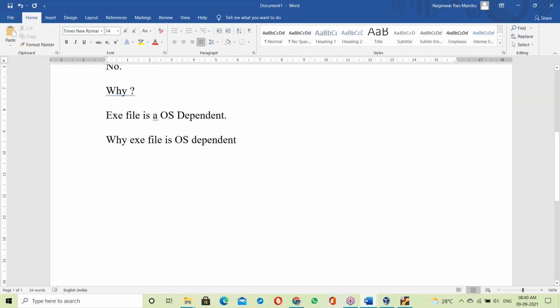Suppose, for example, an exe file is prepared on Windows OS or on a Linux base. Suppose the exe file is prepared on a Linux base. For example, let us take a C program exe file, a C program exe file prepared on a Linux base.